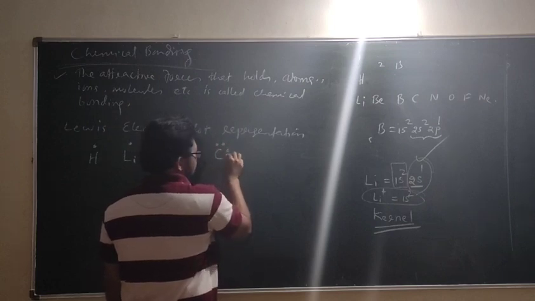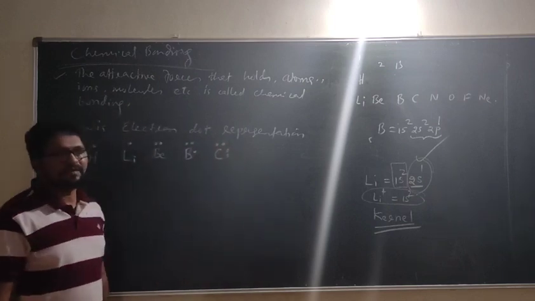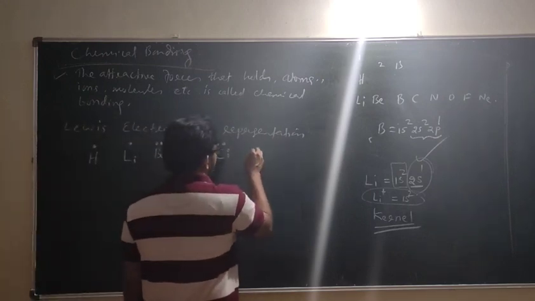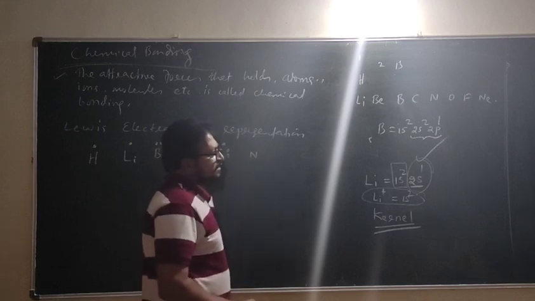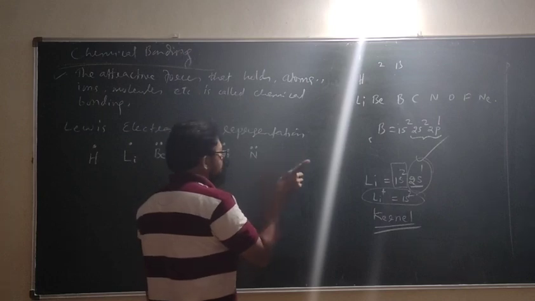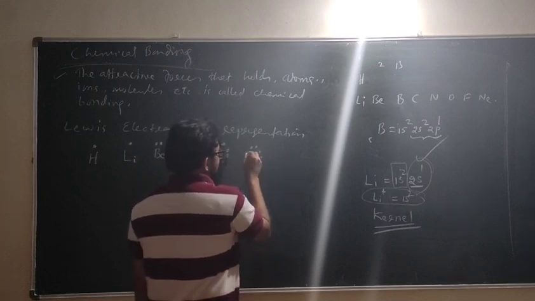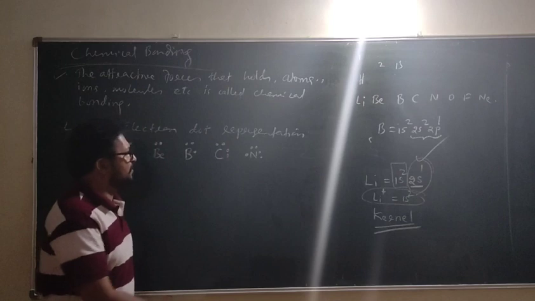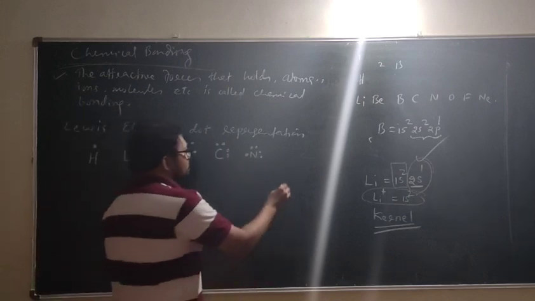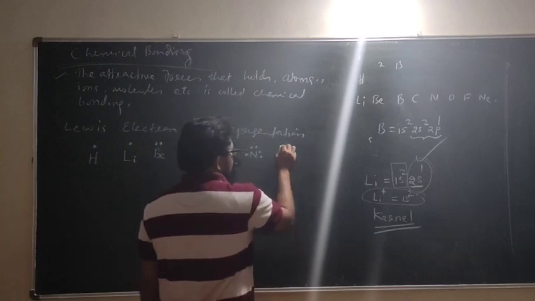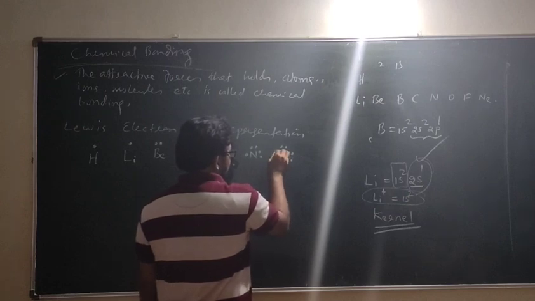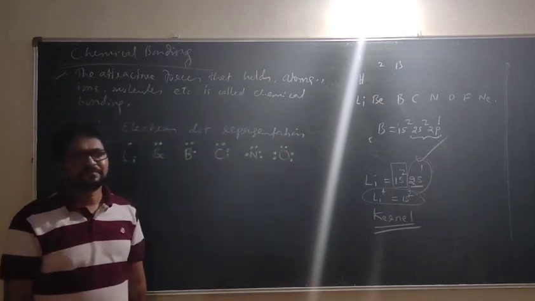Next, what is the electron dot structure for carbon? It is 4 electrons. Yes or no? 4 electrons. Then what is the electron dot structure for nitrogen? 5 electrons: 1s2 inner, 2s2, 2p3. That means this is the electron dot structure of nitrogen. Okay? Oxygen, 6 electrons in the valence shell.